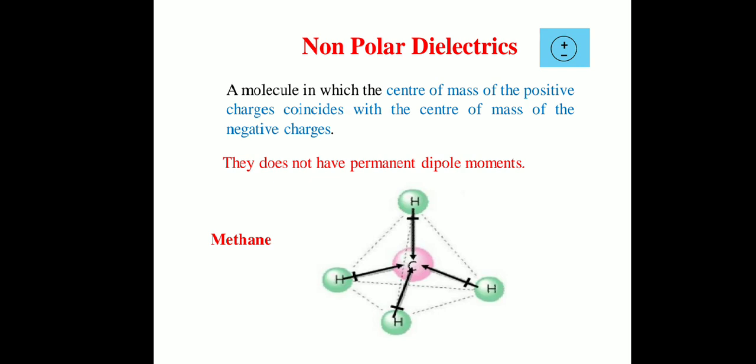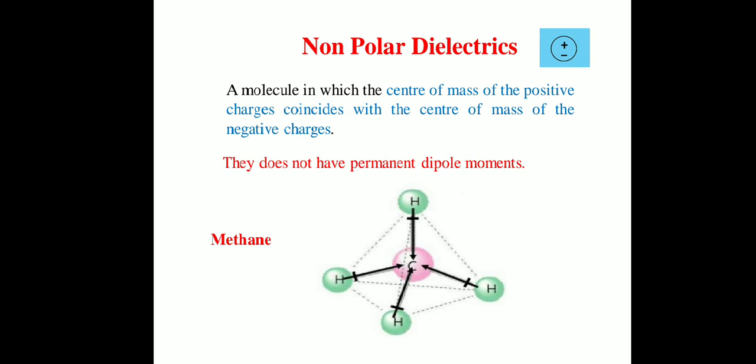So let us define a non-polar dielectric molecule. A molecule in which the center of mass of positive charge coincides with the center of mass of negative charge, as shown in the figure. As they coincide, the separation distance between the charges is 0, and as there is no separation distance, the product Q into D is also 0. So these molecules do not have a permanent dipole moment.